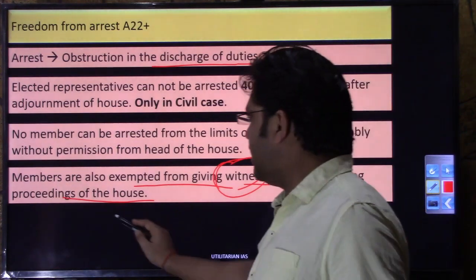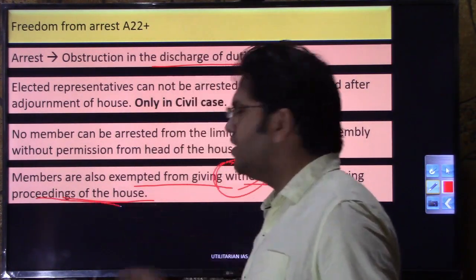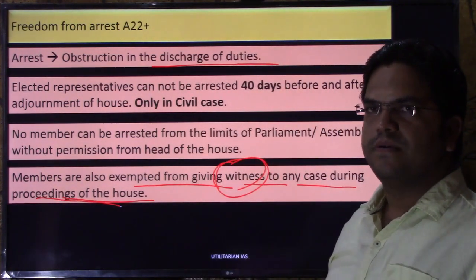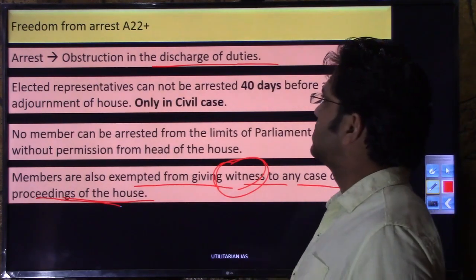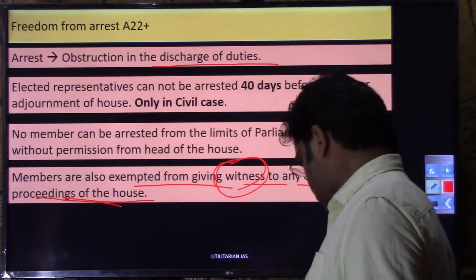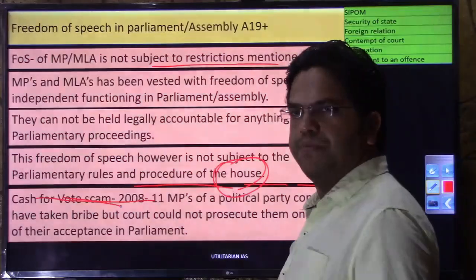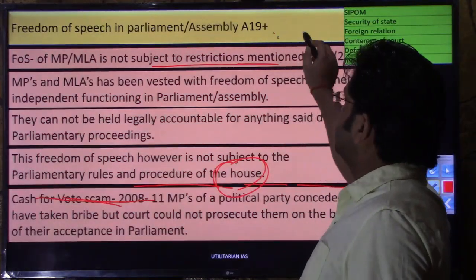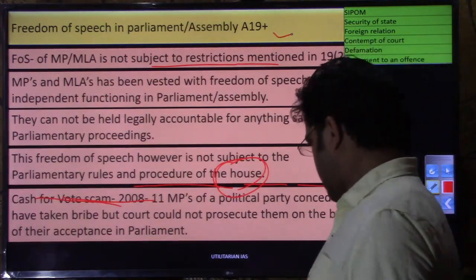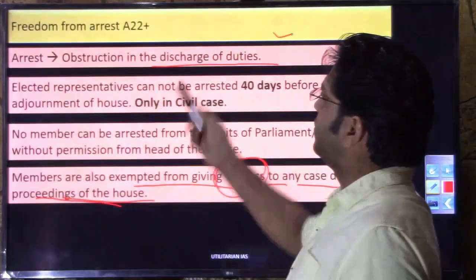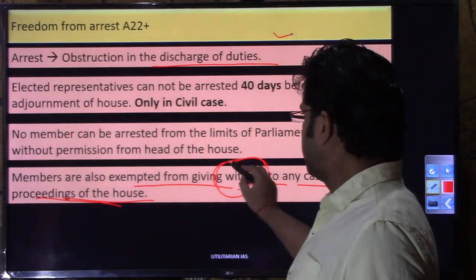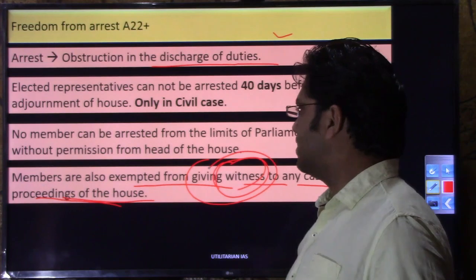And mind you, again I am using the word "during the proceedings of the house," right? So I hope these three provisions, these three privileges and immunities, are understood. First was freedom of speech, then second was freedom from arrest, and the third was freedom from providing any kind of witness. So this was the third.